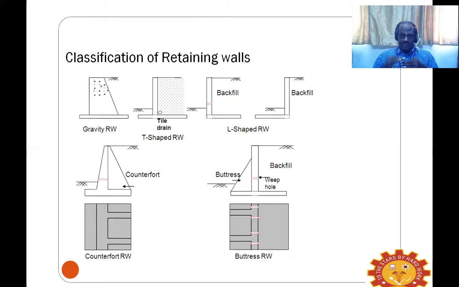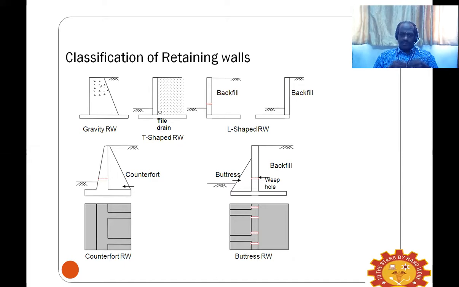So we restrict the gravity type retaining wall up to a height of 3 meters, and then we are seeing the inverted T-shaped cantilever and L-shaped cantilever type of retaining walls. There are two L shapes, one is the reverse L and the natural L, and the inverted T shape.